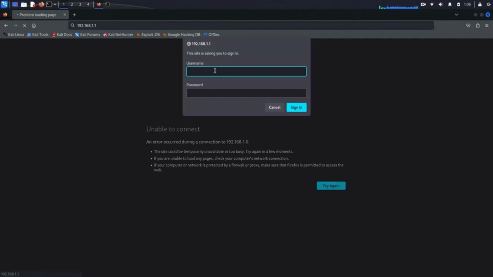On the router settings page, you'll be prompted to enter a username and password. This information is usually provided by your internet service provider or written on the sticker attached to your router.